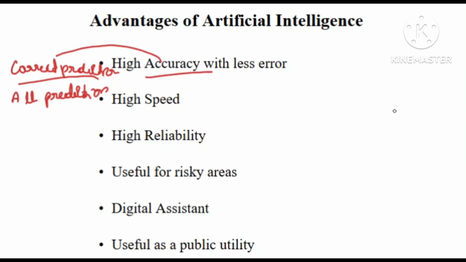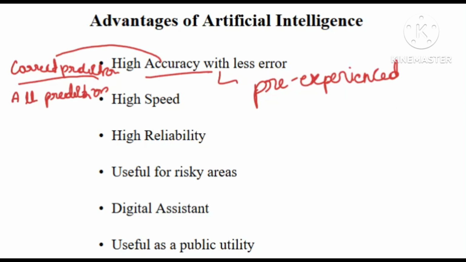High accuracy, and also we can say that it is based on pre-experienced decision making. Pre-experienced decision making means it has some information, and based on that it takes a decision, so that's why it has high accuracy with fewer errors.